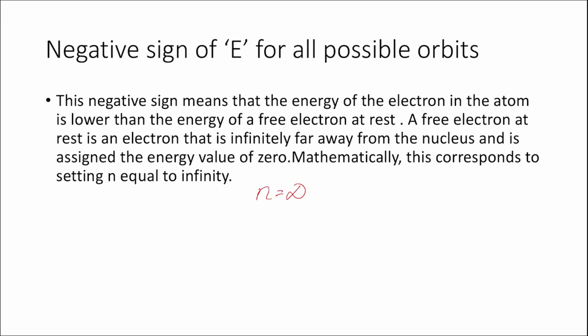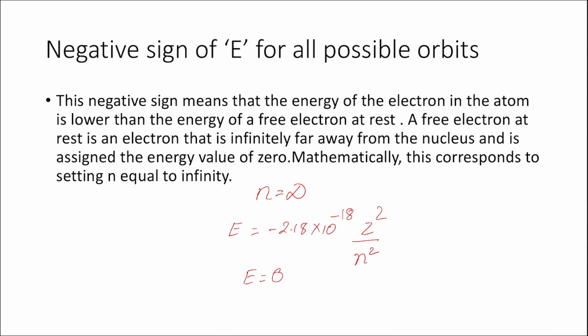So if I set n equal to infinity, then the expression of energy of an electron is equal to minus 2.18 into 10 to the power minus 18 Z square by n square. But here in this equation, if n is equal to infinity, the energy would take a value of 0.